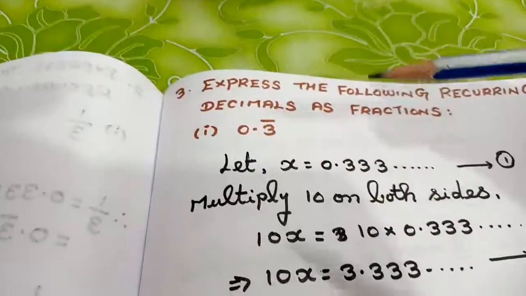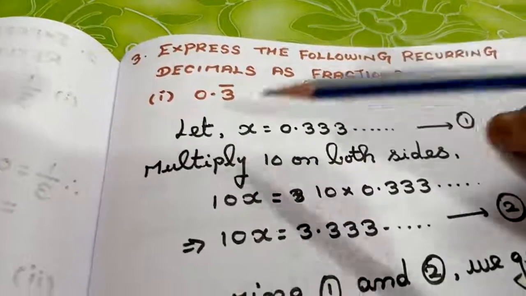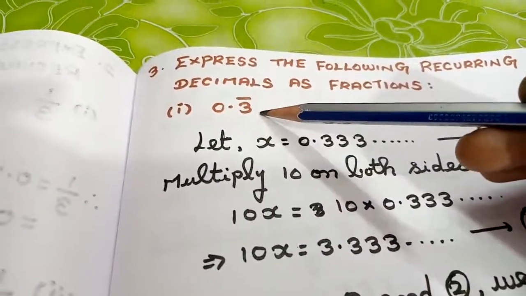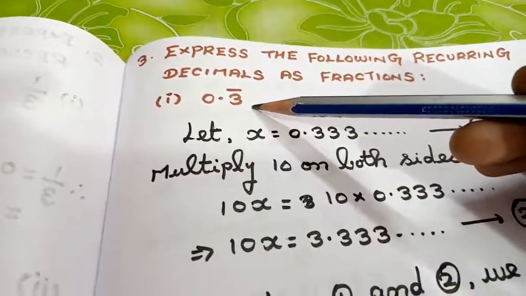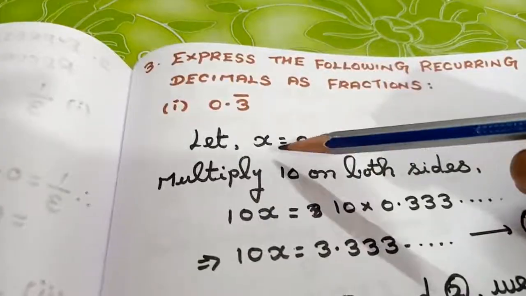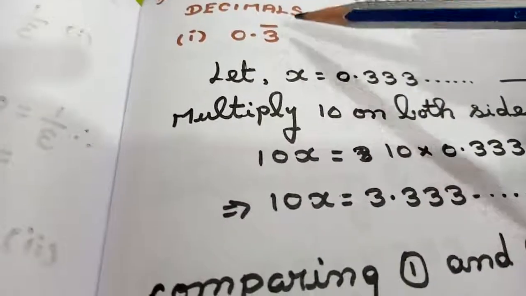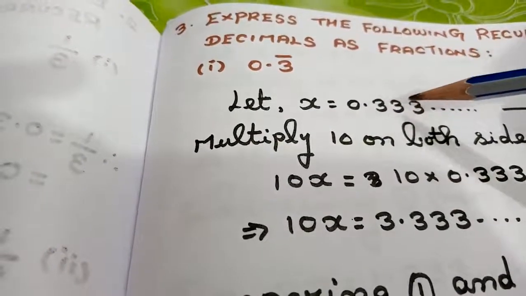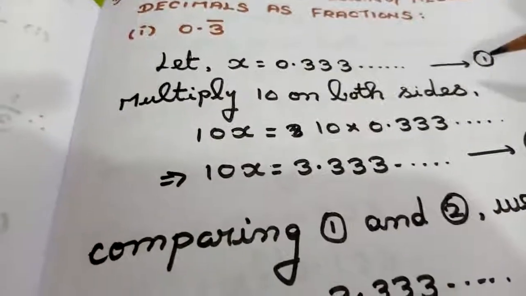And this particular pair, this particular 72 value, I am going to write it as 7 2 bar. Coming to question number 3, express the following recurring decimal as fraction. So they are going to give you a value like this, 0.3 bar. We are going to convert this into fraction. So what I am going to do is, first I am going to name it as x. Let x is equal to, instead of this bar sign, I am going to repeat the number, that is 0.333, etc. Just mark this as equation 1.